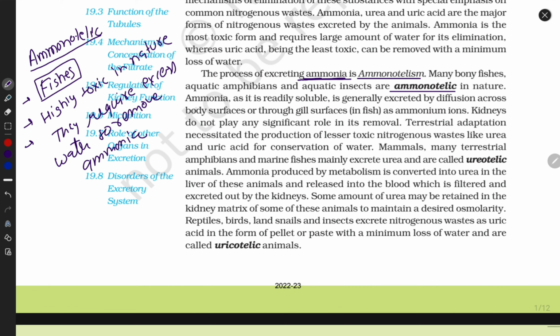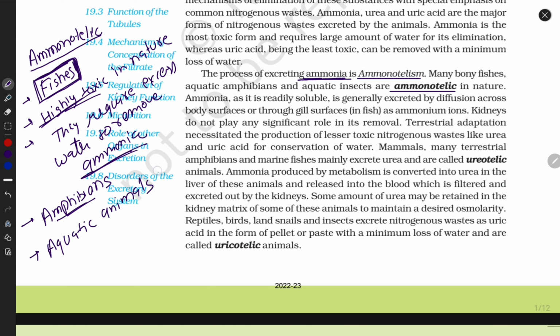This kind of thing is present in fishes because they live in sea and river. There is lots of excess water, so they can easily eliminate their ammonia. These are highly toxic. The next example is some amphibians, and mostly all animals who live in an aquatic medium. Aquatic animals, mostly. This is important.